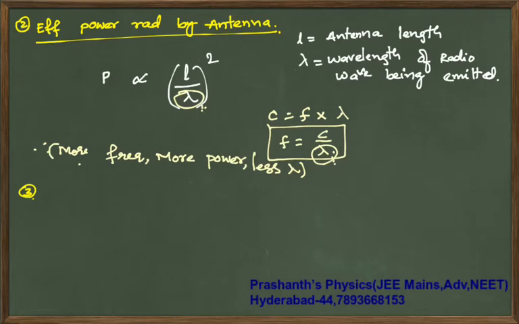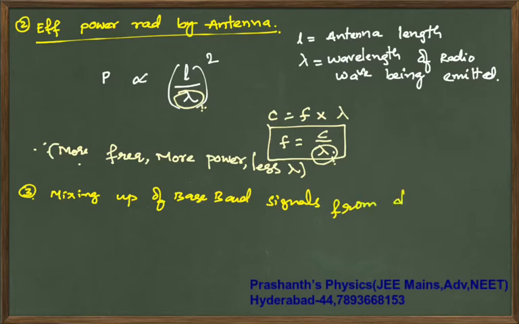Next, the third reason is mixing up of baseband signals from different transmitters. Why this problem comes, I will tell you.